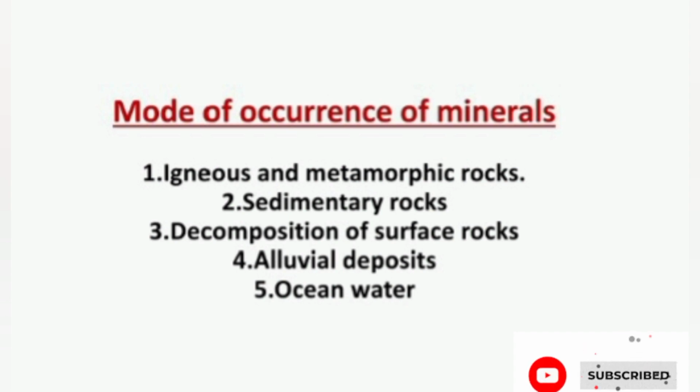In sedimentary rocks, a number of minerals occur in beds or layers. Coal, gypsum, potash salt, and sodium salt are obtained from sedimentary rocks. The decomposition of surface rocks and the removal of soluble constituents also form the minerals.